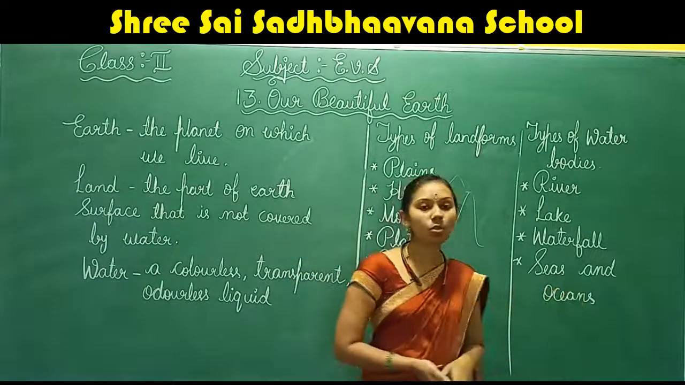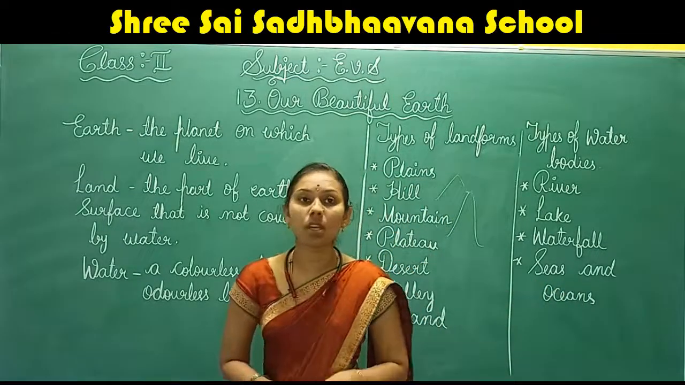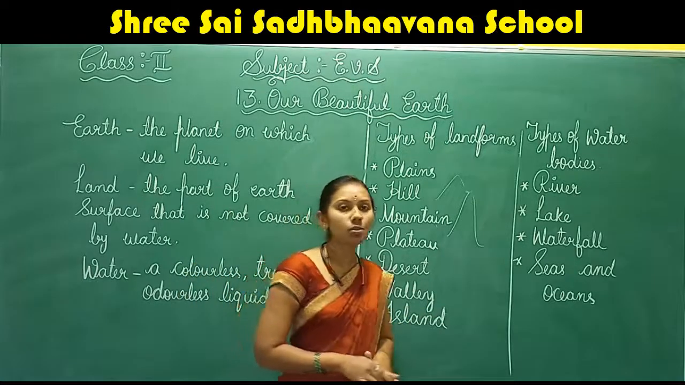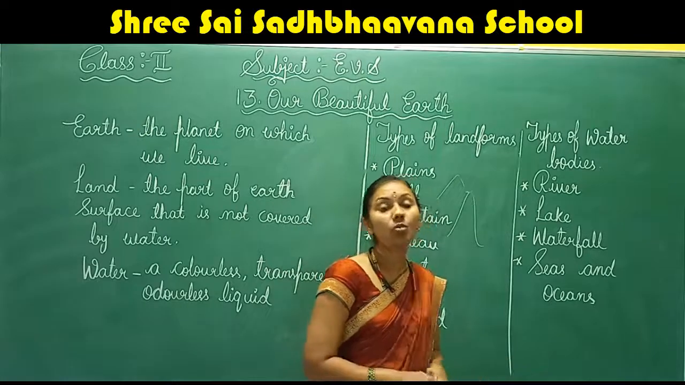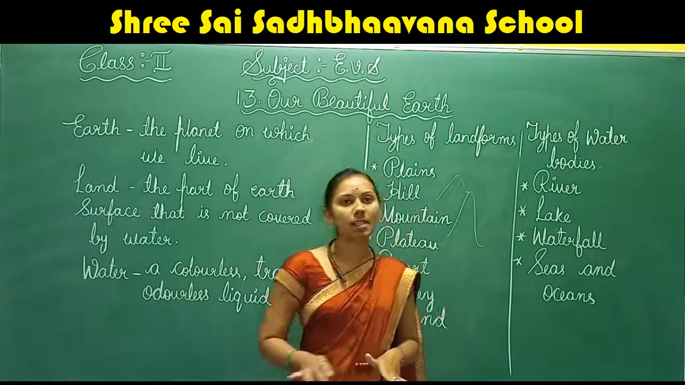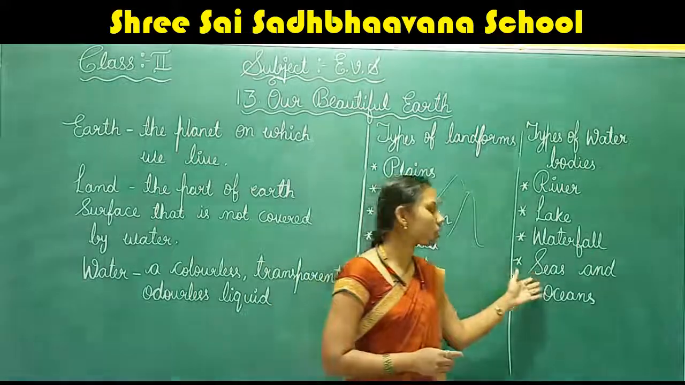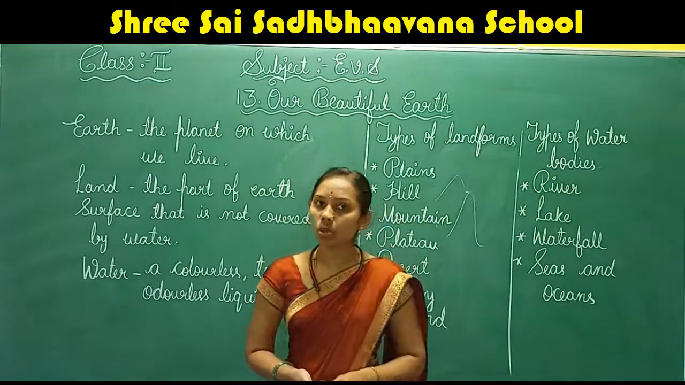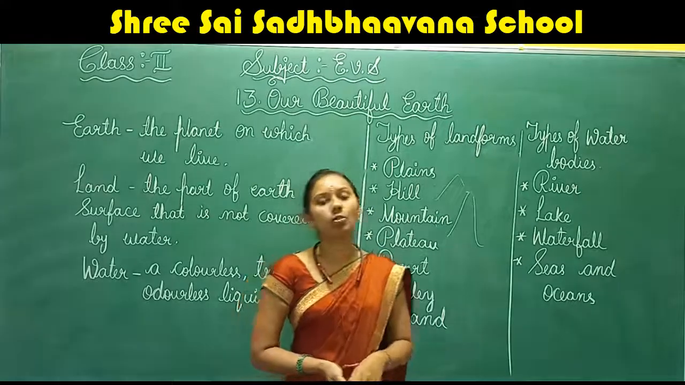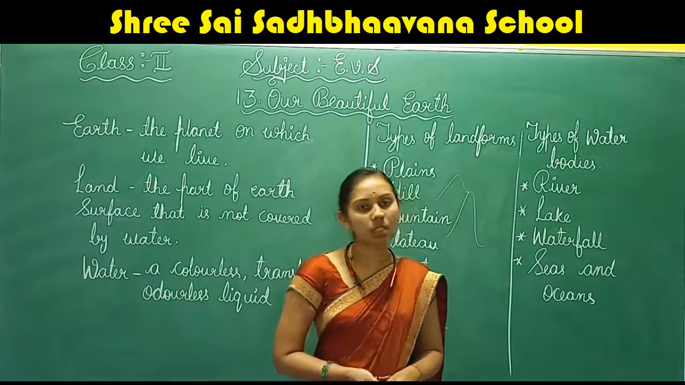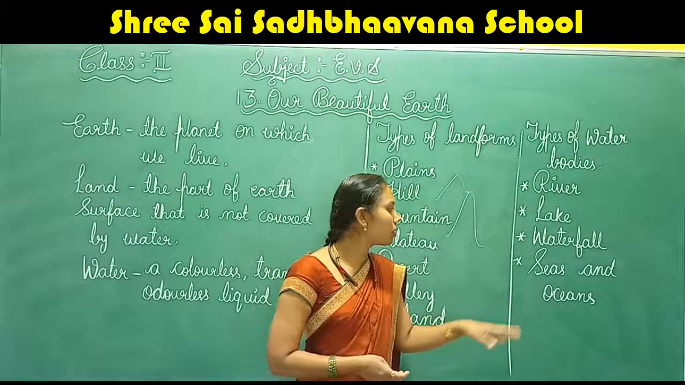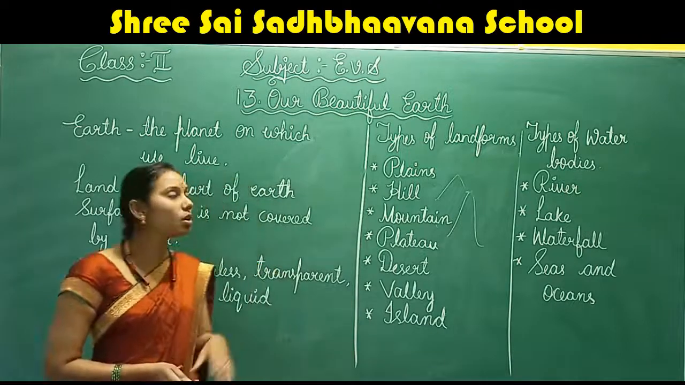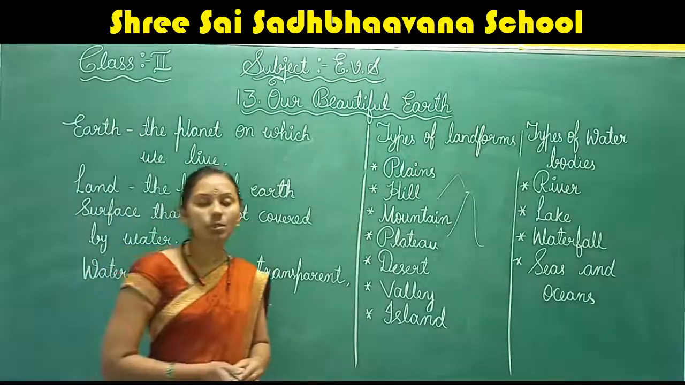Now seas and oceans. What do you mean by seas and oceans? They are just large water bodies. Seas are very large areas of water covered on the land surface. The water in seas and oceans is very salty. That water we cannot use for drinking or cooking. Like this, we have learned about the water bodies. I hope you all understood about our beautiful earth.